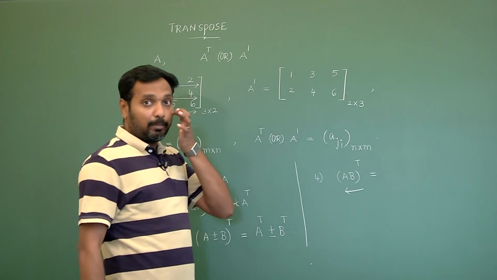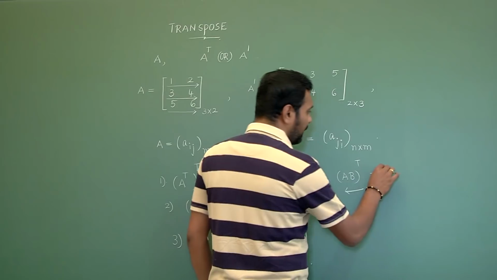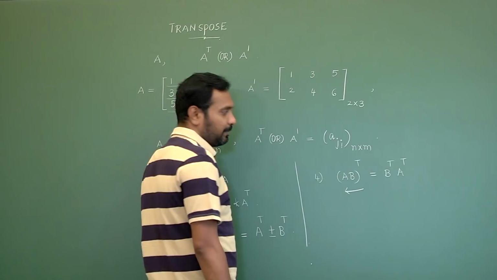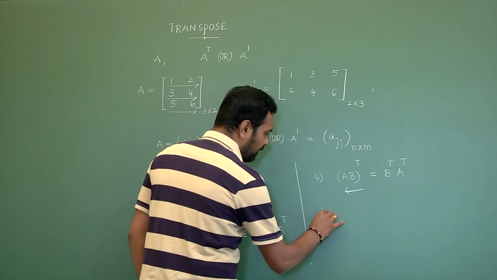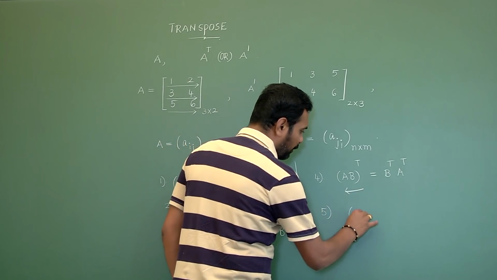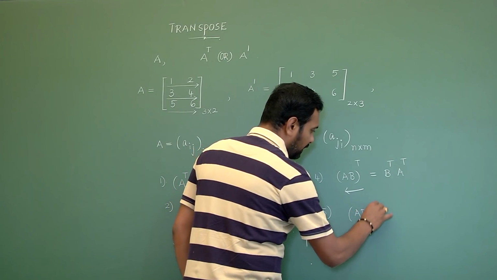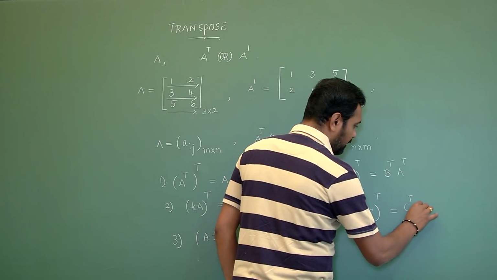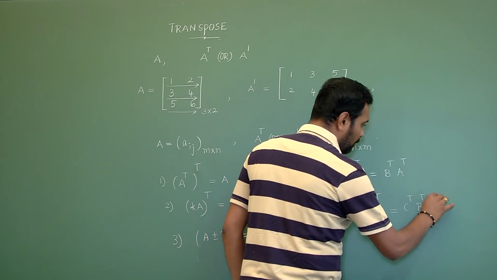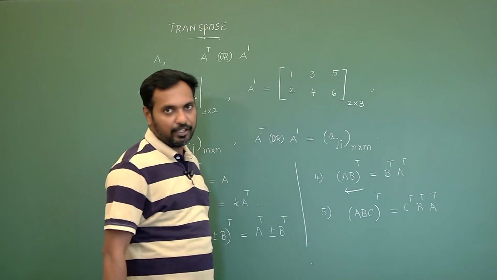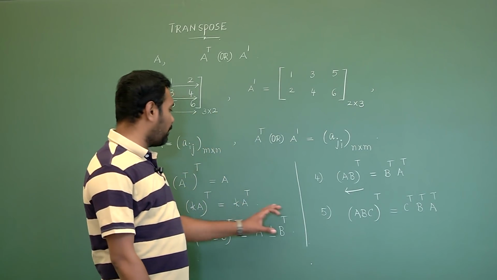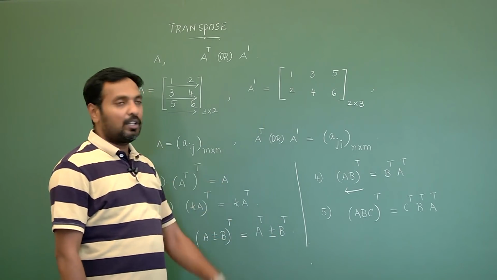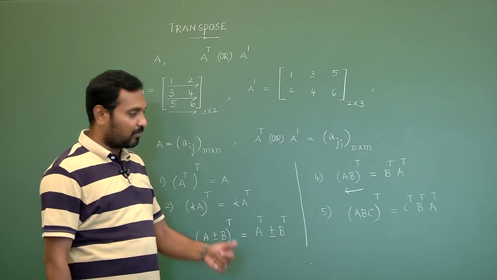This you need to remember, so it will become B transpose into A transpose. In the same way, for 3 matrices, if you apply the transpose, you will get C transpose, B transpose, A transpose. So these are the 5 properties based on the concept of transpose of a matrix.